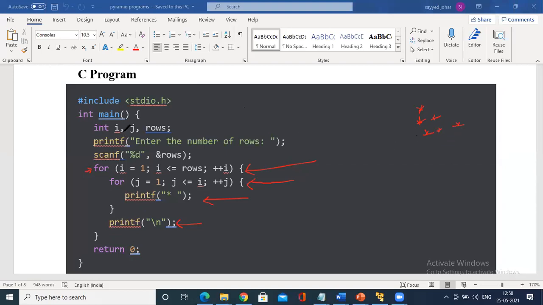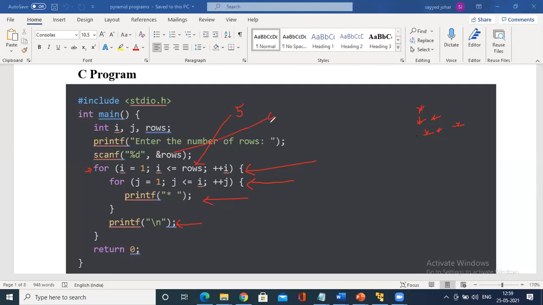What is happening? Enter the number of rows. Imagine you have to go with the rows, or else you should fix it: I less than or equals to 5. You should fix it, because in a few of the programs maybe you have been asked to go with 7 columns, a 7-row pyramid. At that time you fix the rows equals to 4, right? I equals to 1, I less than or equals to rows. So enter the number of rows.